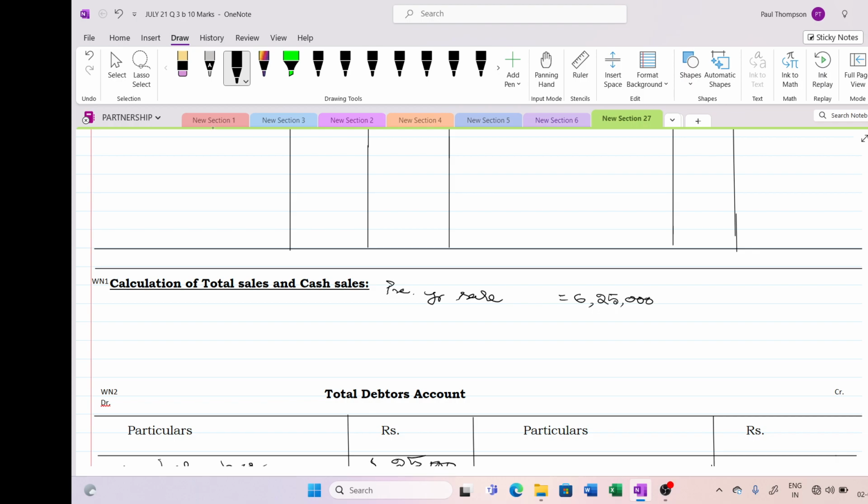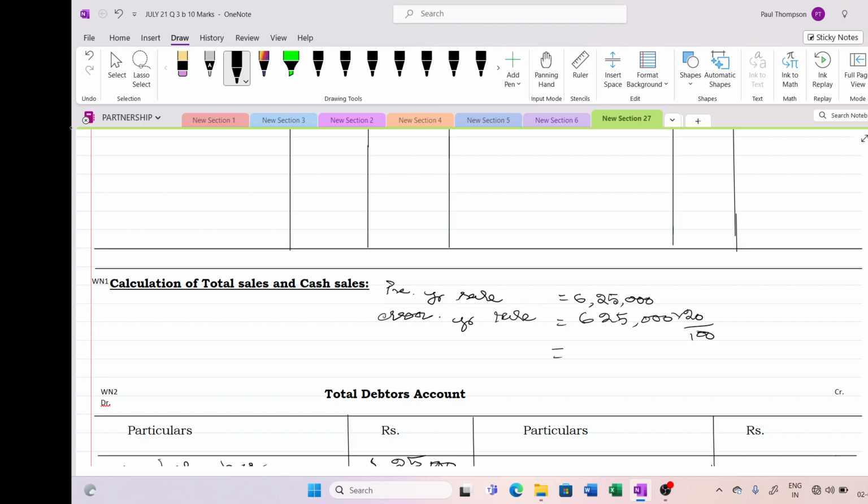They have told you that this year it is 20% higher. So current year sale is equal to 6,25,000 into 20 by 100. Let me take the calculator, 6,25,000 into 20 percent.